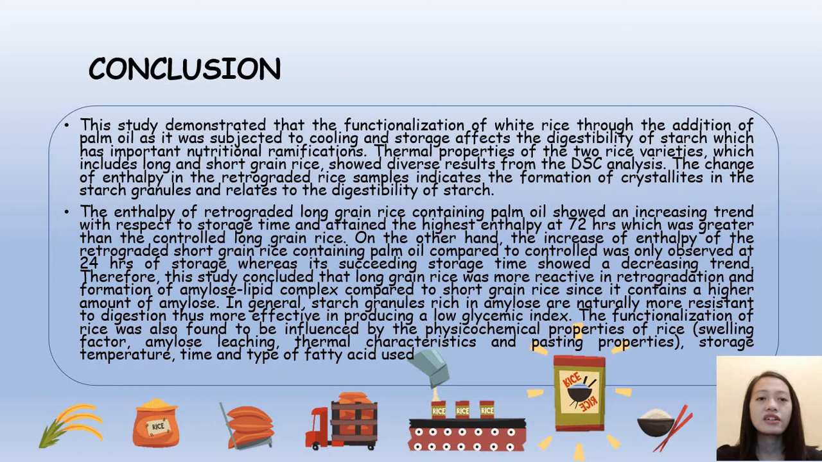In general, starch granules rich in amylose are naturally more resistant to digestion, thus more effective in producing a low glycemic index. The functionalization of rice was also found to be influenced by the physical-chemical properties of rice, the swelling factor, amylose leaching, thermal characteristics, and basing properties, storage temperature, time, and type of fatty acid used.